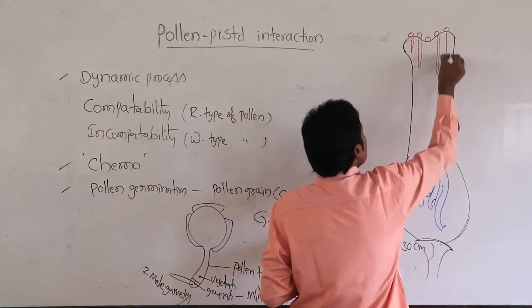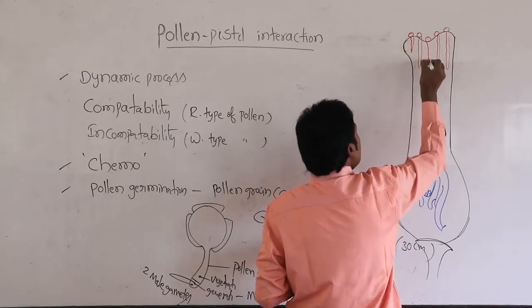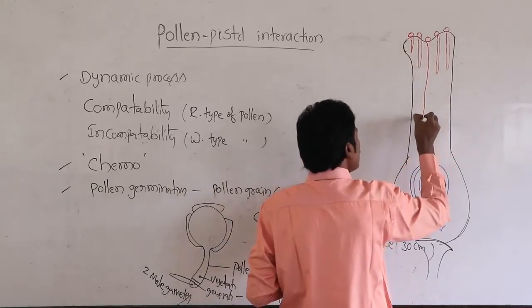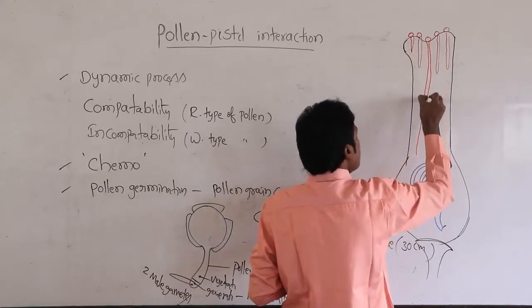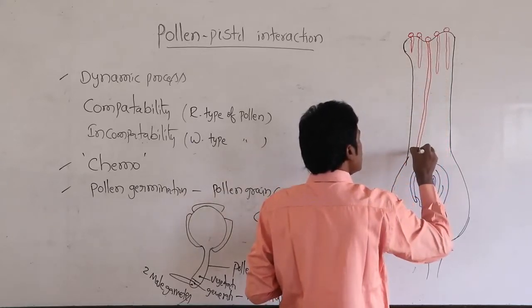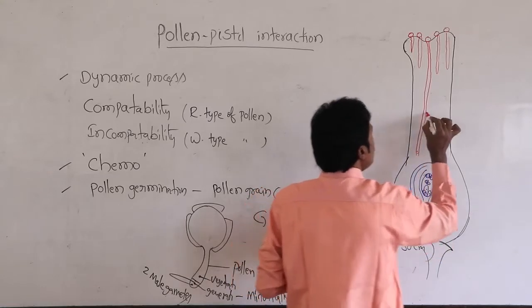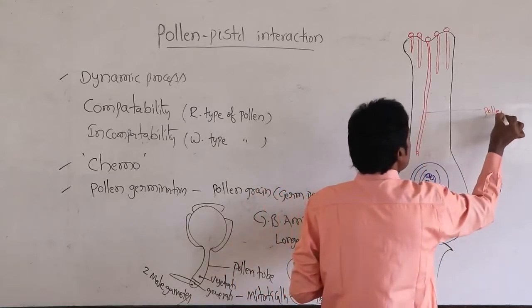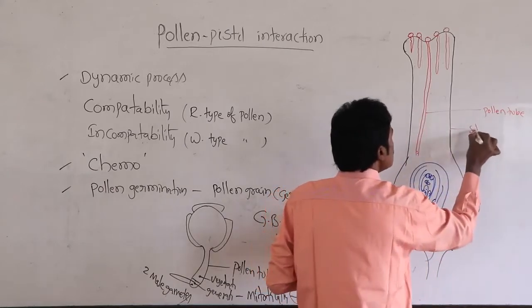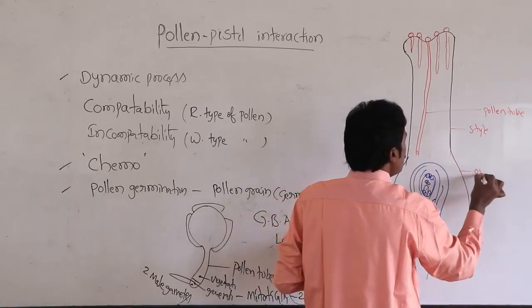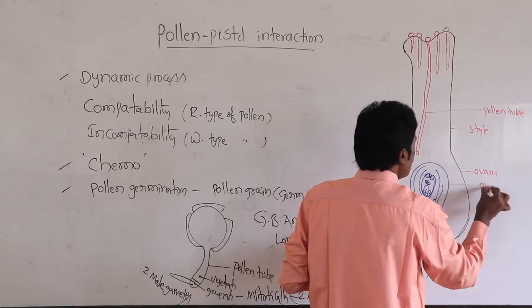But any one among these enters along with the style. The terminal part, this is the pollen tube, this is the style, this is the ovary, this is the ovule.